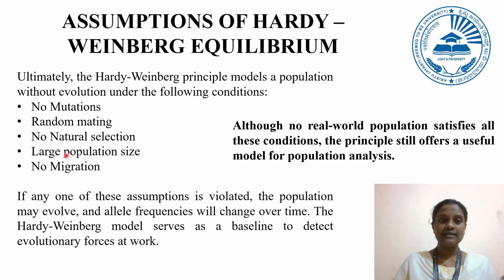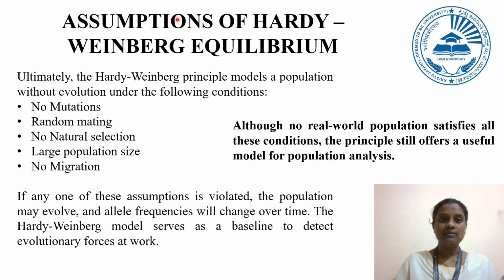The third assumption is that there must be no natural selection. All genotypes must have equal chances of survival and reproduction. If certain genotypes are favored, allele frequencies will shift over time. The fourth assumption is that the population size should be large, infinitely large or very large in practice.